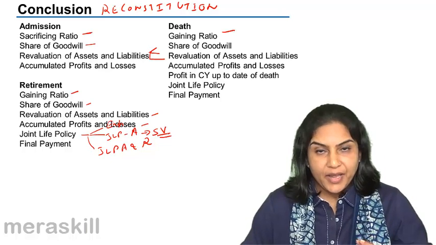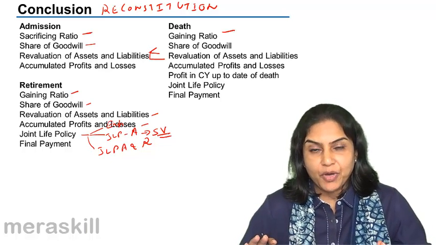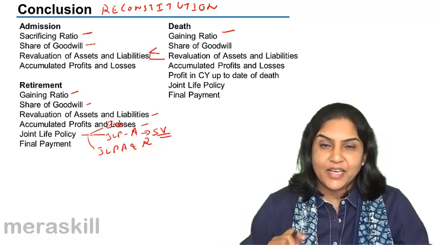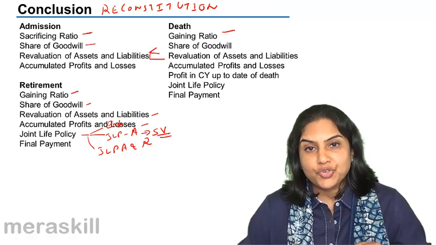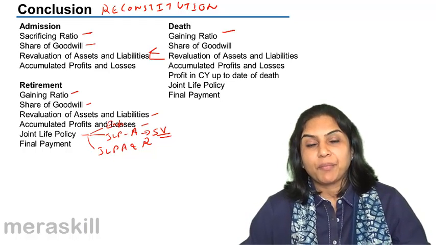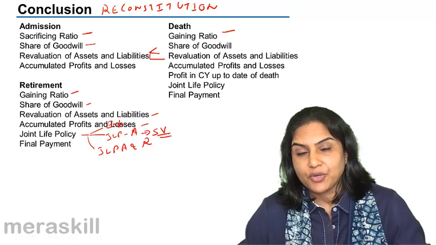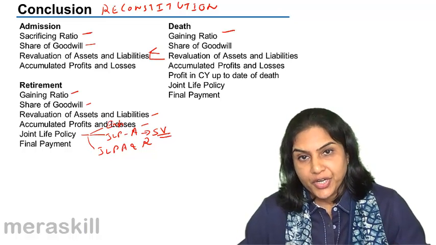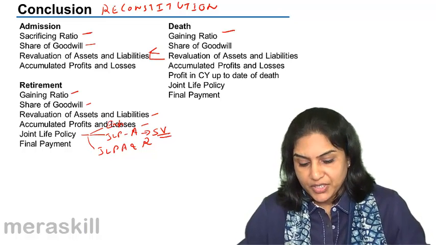In case of retirement, if there is a joint life policy, since no death has occurred, the amount which is received on the retirement of a partner is the surrender value and not the maturity amount, not the policy amount.